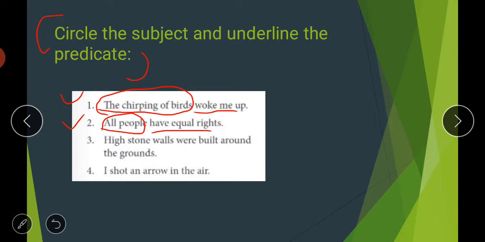Then next, high stone walls were built around the grounds. Here high stone walls is your subject, and the rest of the sentence is your predicate. We are talking about high stone walls, and the thing that is telling you something about them is were built around the grounds. So this is your predicate.